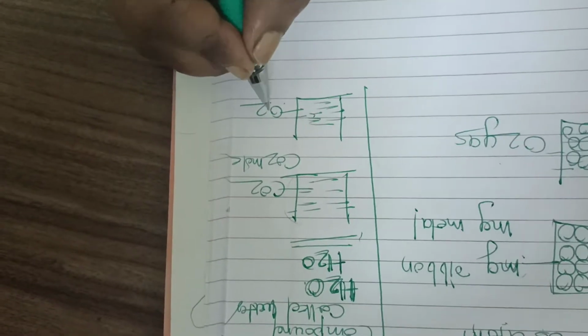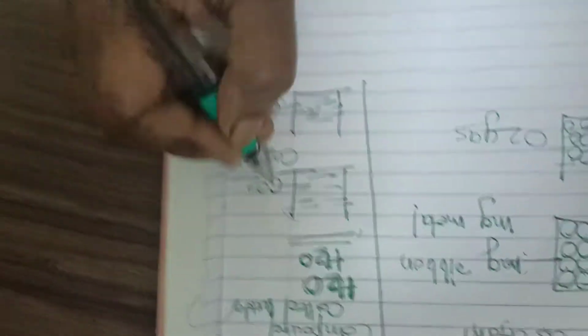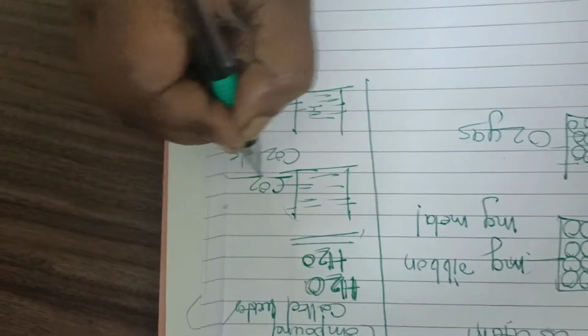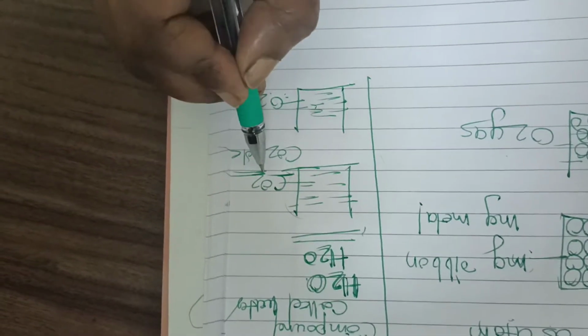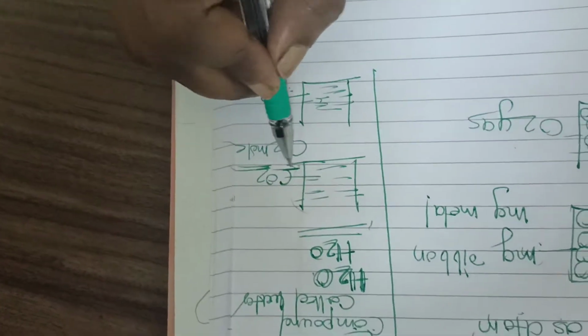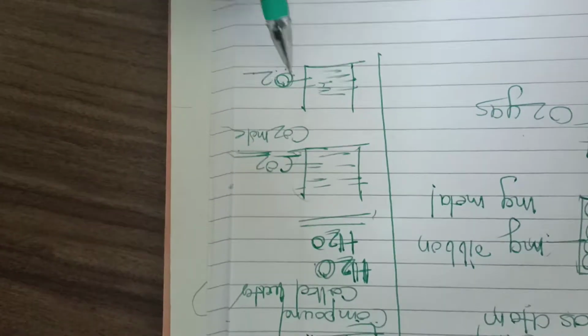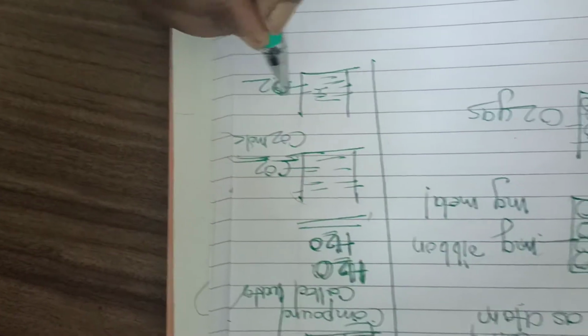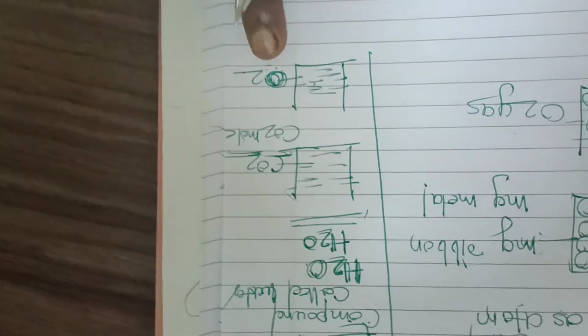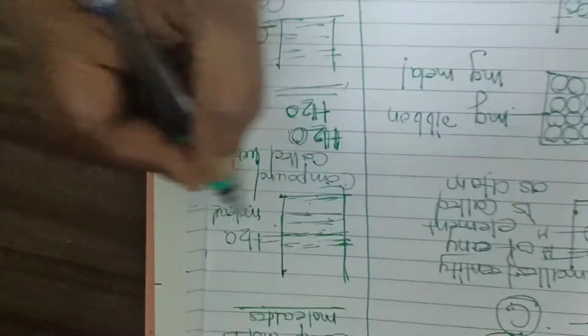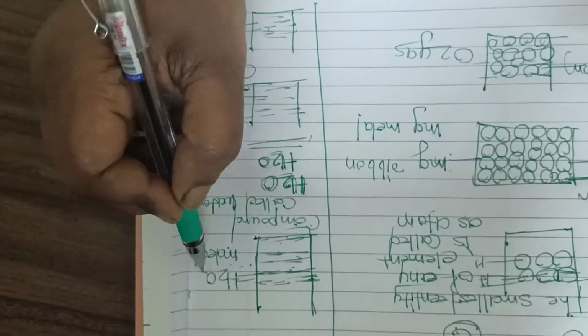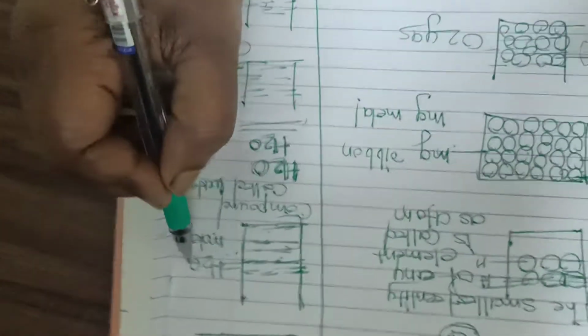Here it is not composed of two elements. In CO2, carbon is one element and oxygen is a different element, so this compound is composed of two different elements. While the oxygen molecule is made up of only one element, that is oxygen. Or take water as an example: water is also composed of two different elements, hydrogen and oxygen.